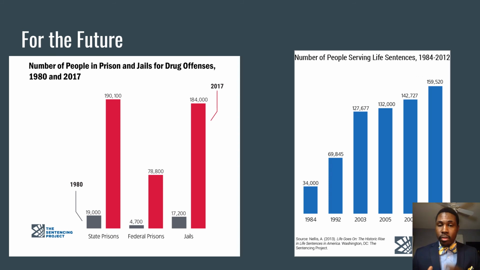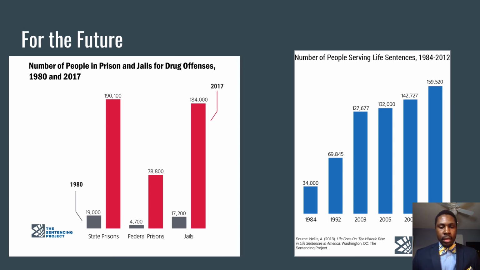As I was doing research, I found out that part of the reason why mass incarceration rates jumped so high was because people were getting locked up at alarming rates for drug offenses, aka the war on drugs. In this graph, you can see the number of people in prison and jail for drug offenses from 1980 to 2017. On the left-hand side, you have 1980 with 19,000 in state prison and 190,100 in 2017.